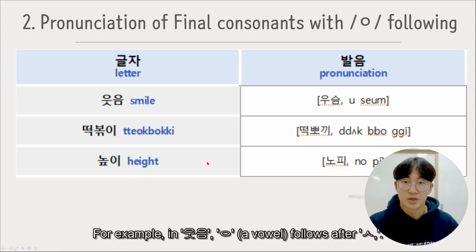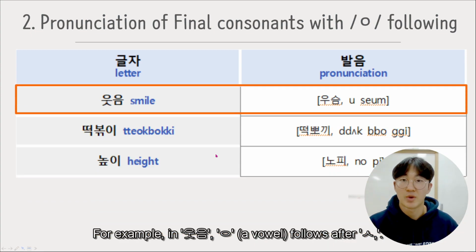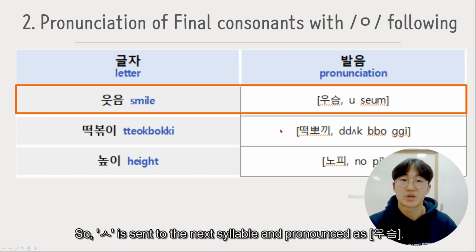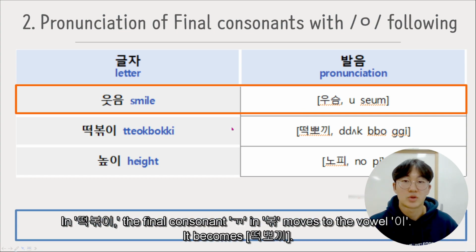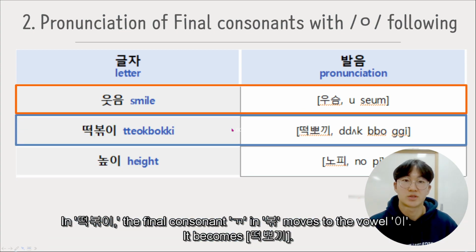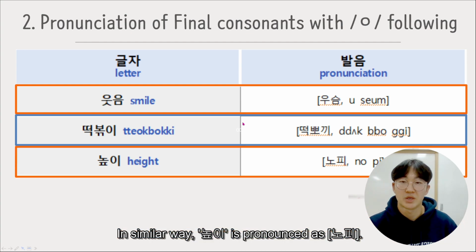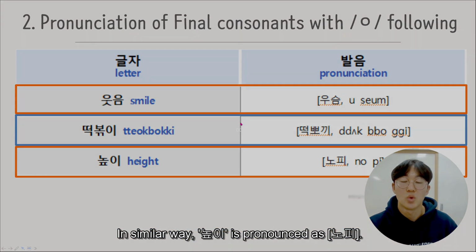For example, in 웃음, 이응, a vowel, follows after 시옷. So, 시옷 is sent to the next syllable and pronounced as 우슴. Let me continue. In 떡볶이, the final consonant 쌍기역 in 복 moved to the vowel 이. It becomes 떡뽀끼. In a similar way, 높이 is pronounced as 노피.